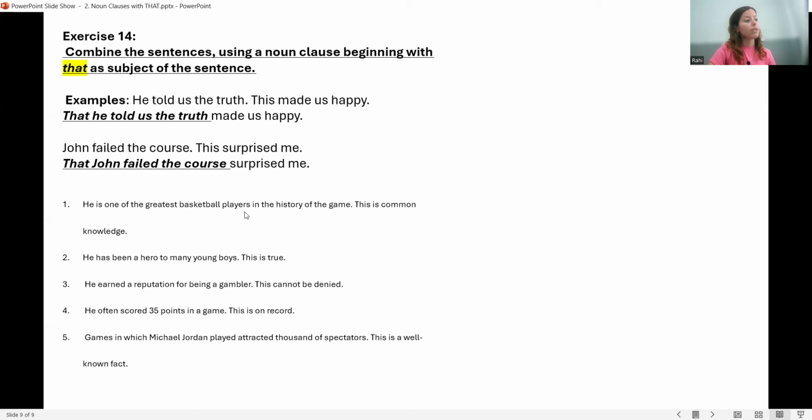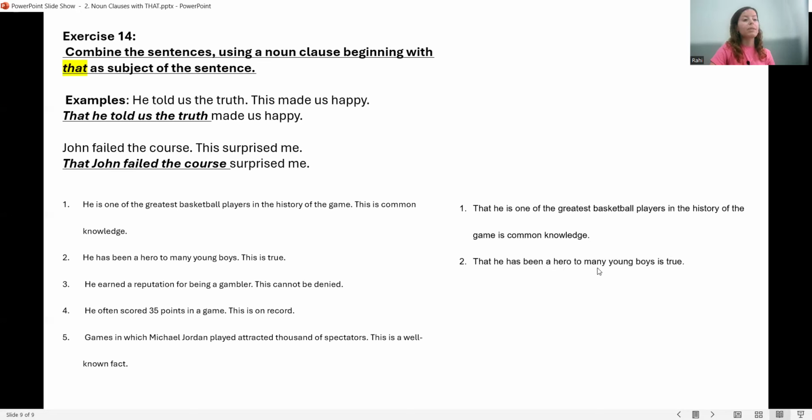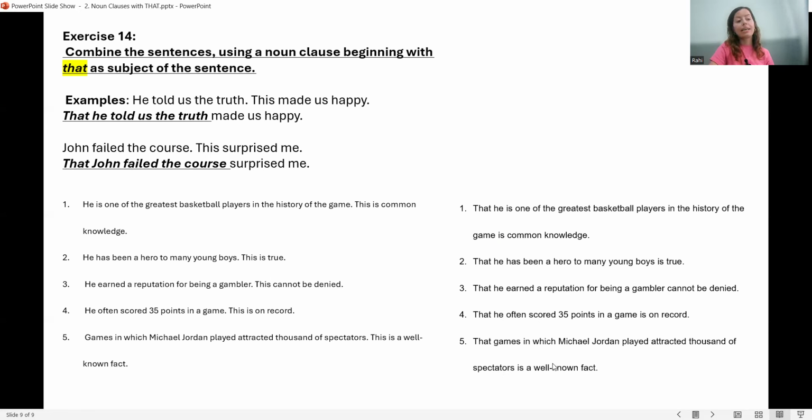So he's one of the greatest basketball players in the history of the game. So I won't use this part as a subject. So, that he is one of the greatest basketball players in the history of the game is common knowledge. Number 2, that he has been a hero to many young boys is true. Number 3, that he earned a reputation for being a gambler cannot be denied. Number 4, that he often scored 35 points in a game is on record. Number 5, that games in which Michael Jordan played attracted thousands of spectators is a well-known fact. Okay.